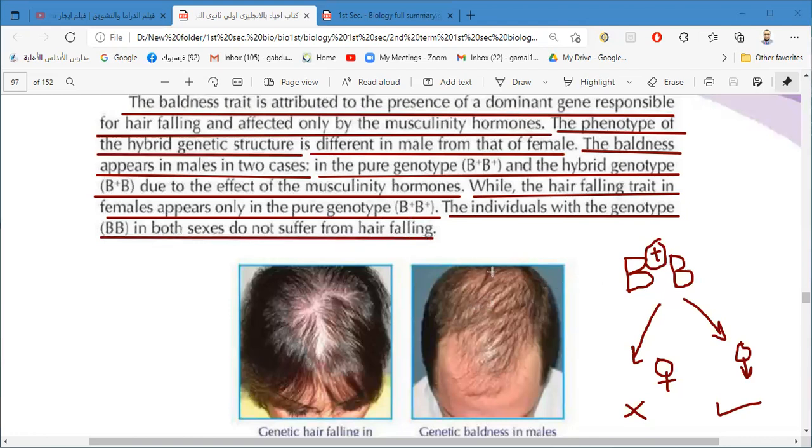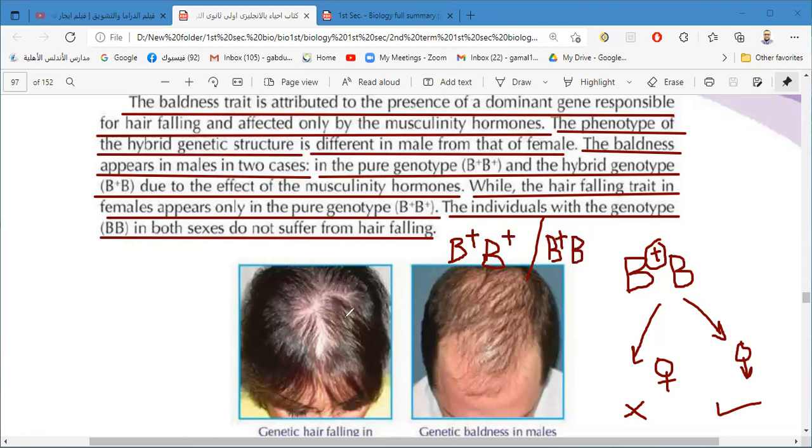He may be B positive B positive, having 2 genes, or he may have B positive B, 1 gene only. Also, the man can have 1 gene only and still suffer from hair falling.